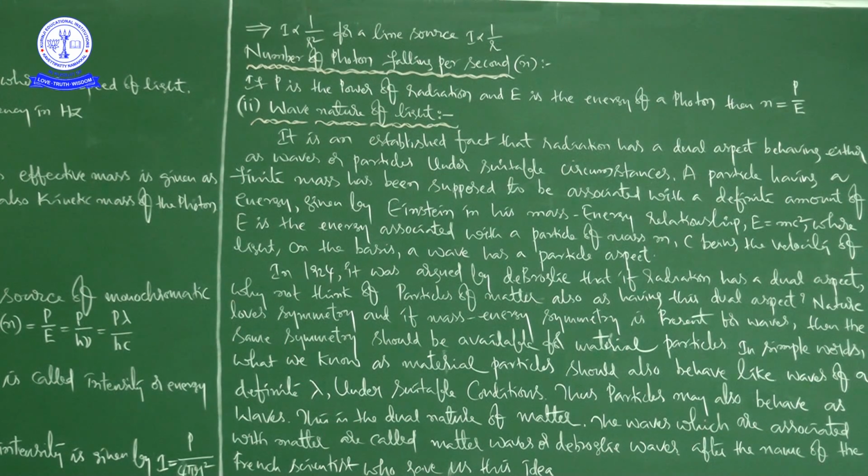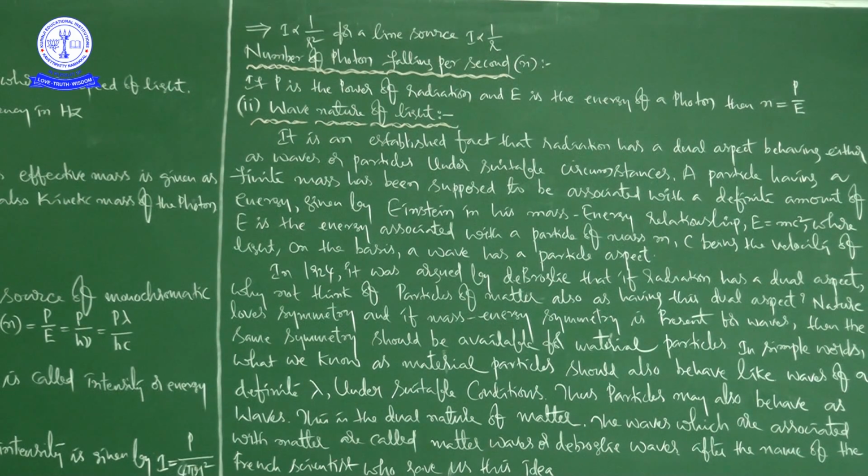In the year 1924, it was argued by de Broglie that if radiation has a dual aspect, why not think of particles of matter also having dual aspects?